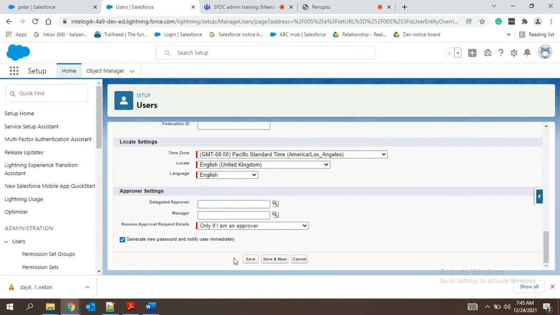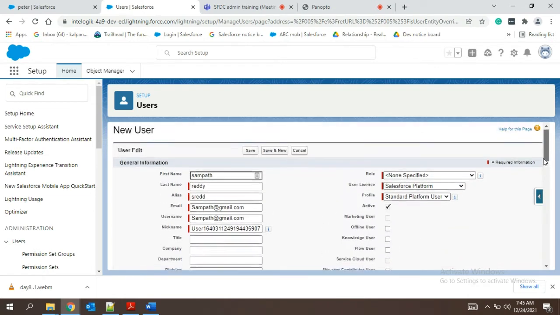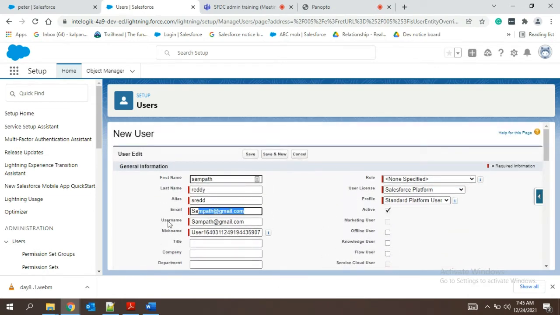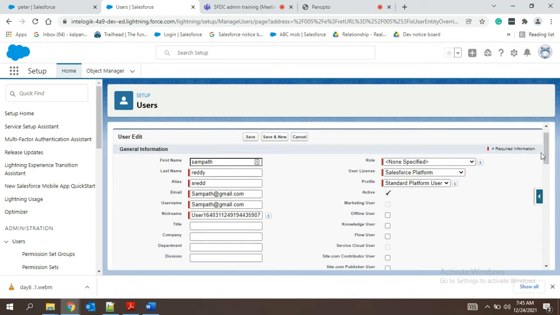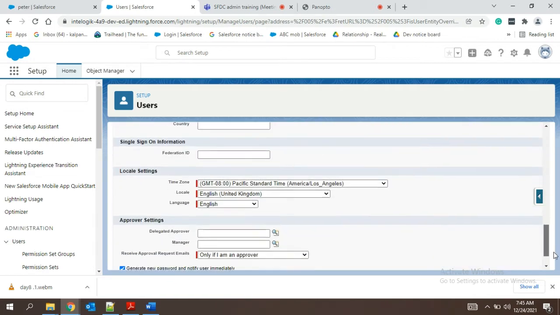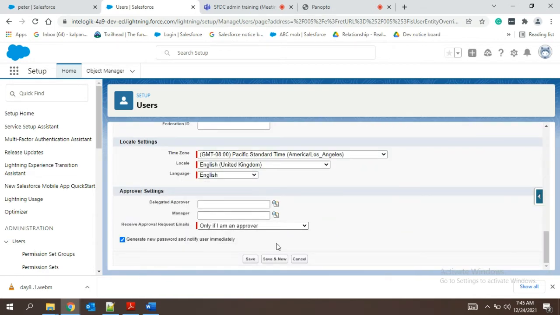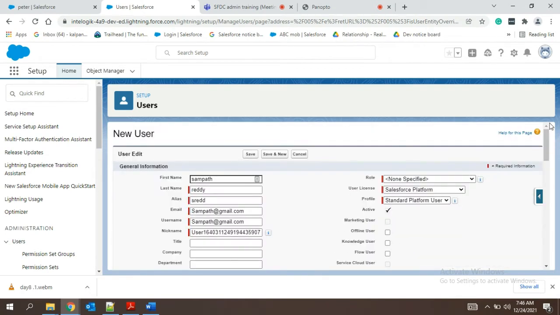So once you click save, for the user email ID which I have given, you will get an email saying your user has been created in this organization. Please check and log in. Then you have to log in from your email ID. So okay, this is how we will create the user.